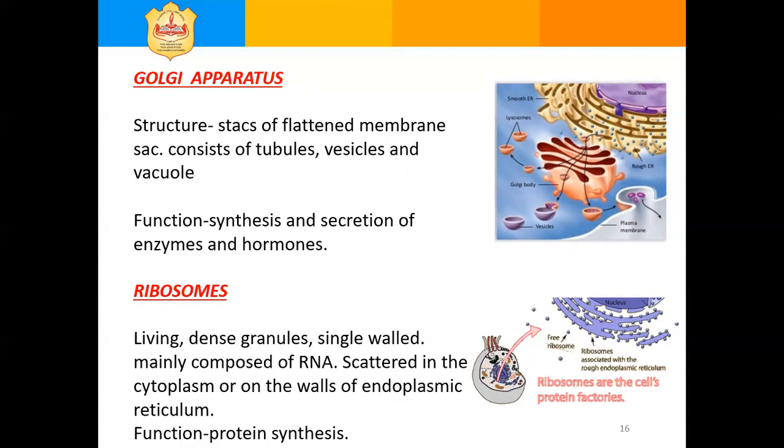Prokaryotes do not have a well-defined nucleus. That means nuclear material is present, but they do not have a nuclear membrane. Bacteria and blue-green algae come under prokaryotes. They do not have a well-defined nucleus.